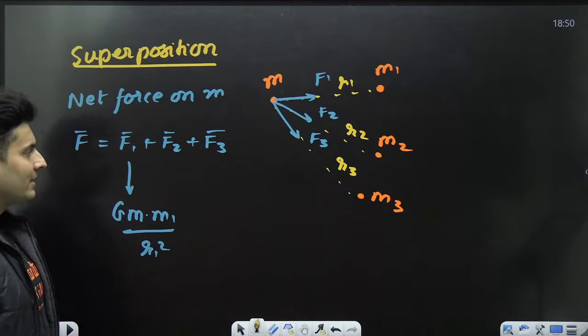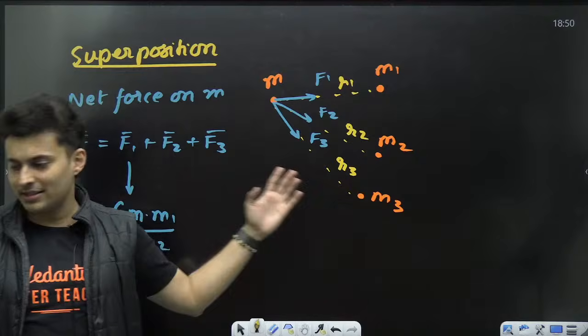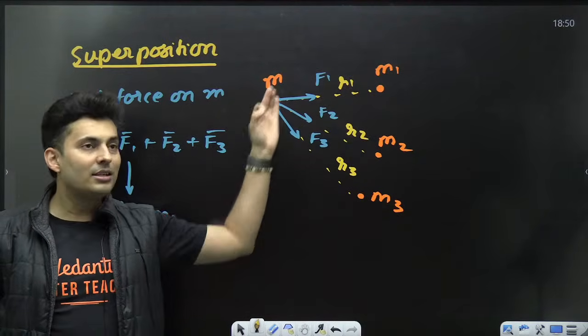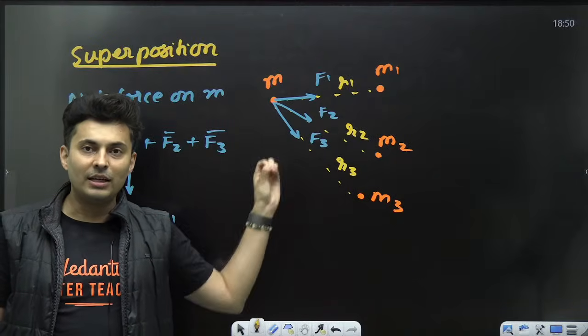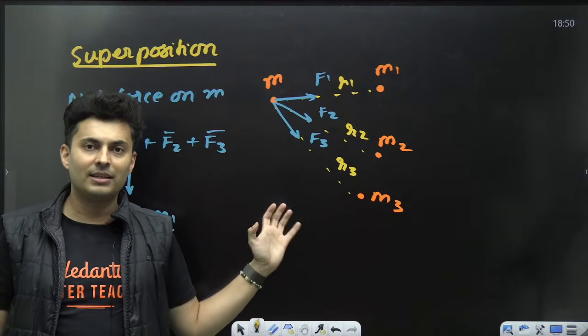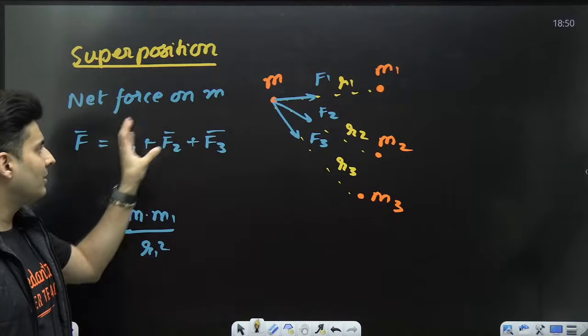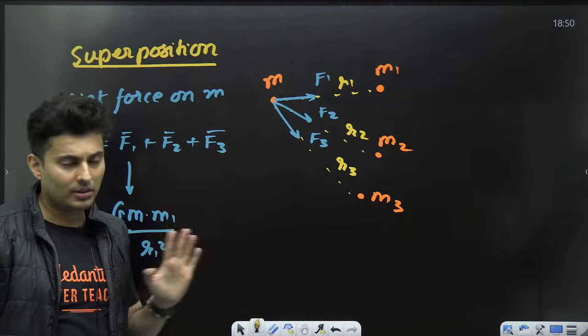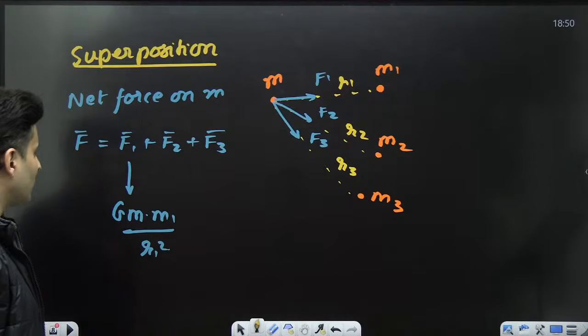Okay, which basically says that when there are multiple masses placed around you, each mass will pull by their individual forces F1, F2, F3, etc. You take the vector sum of all the forces to find the net gravitational pull. That is what this superposition is all about.